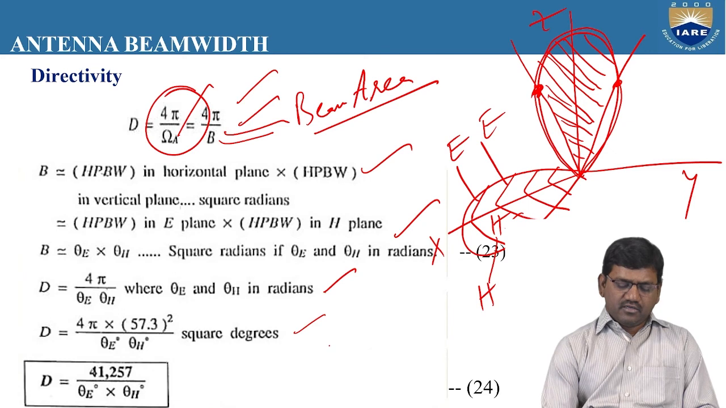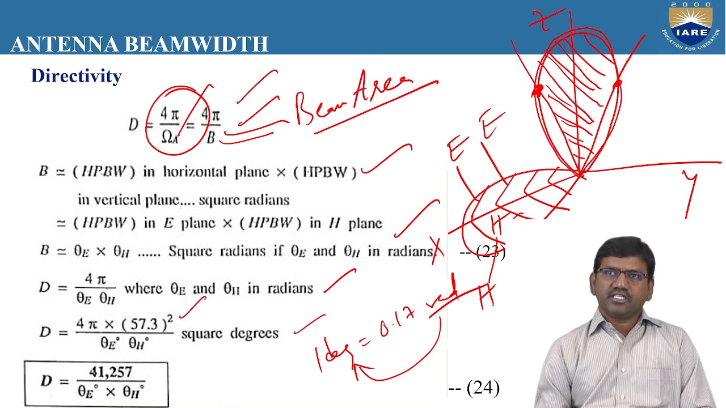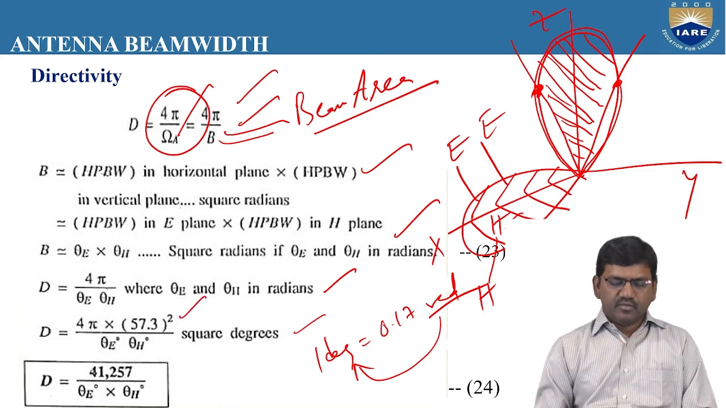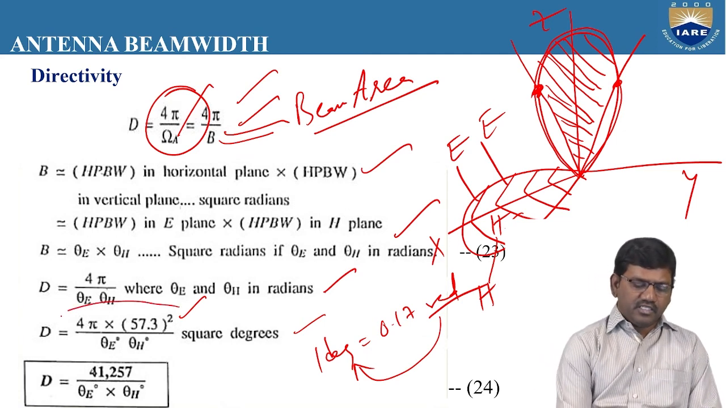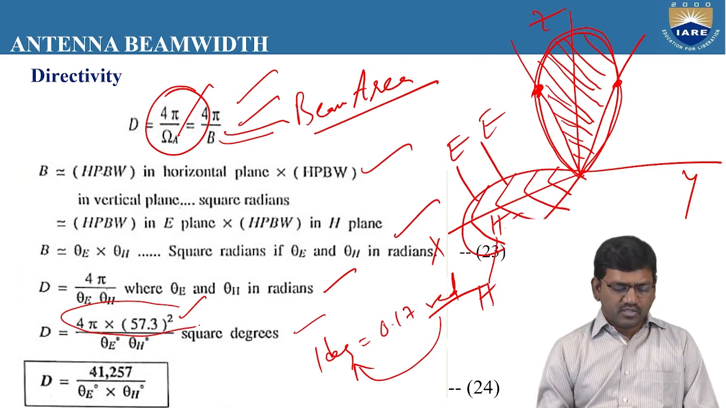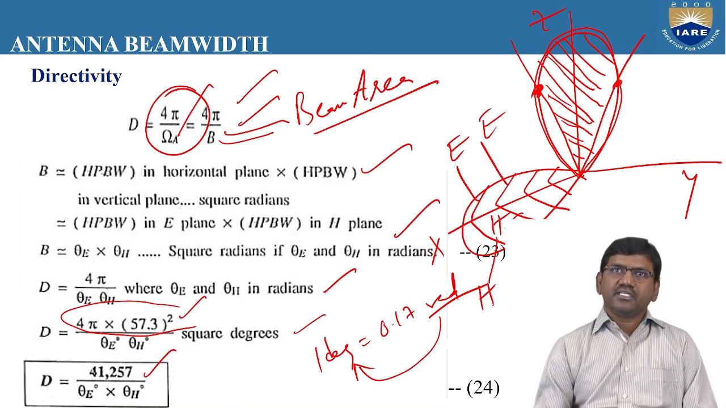So you convert 1 radian into how many degrees? You get the value 57.3. So 4 pi into 57.3 whole squared by theta E degrees into theta H degrees. If you multiply all these out, you will get the value 41,257 by theta E into theta H.